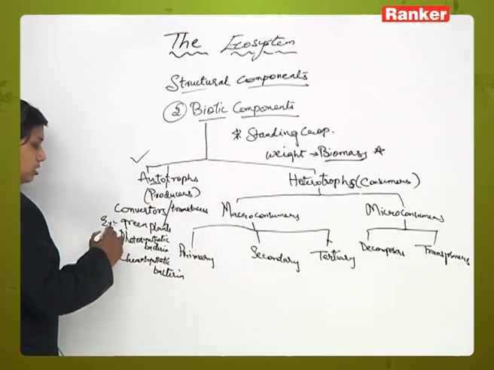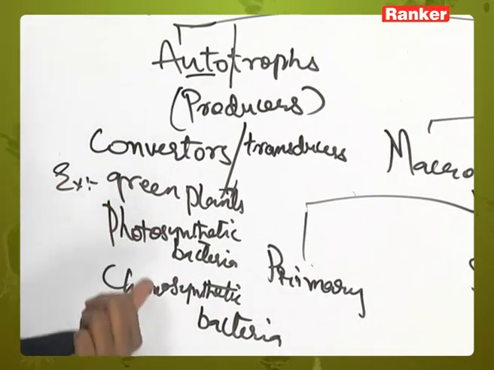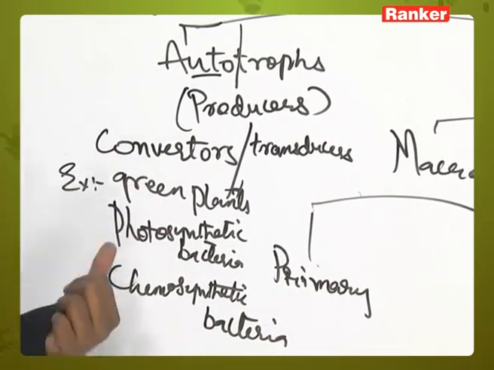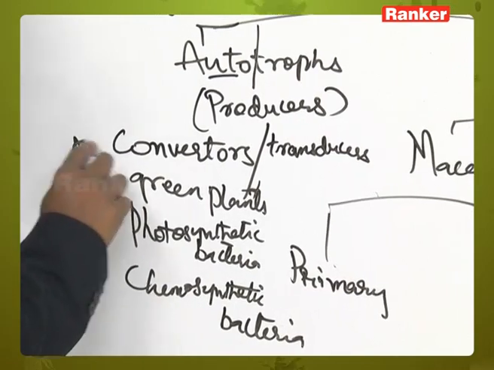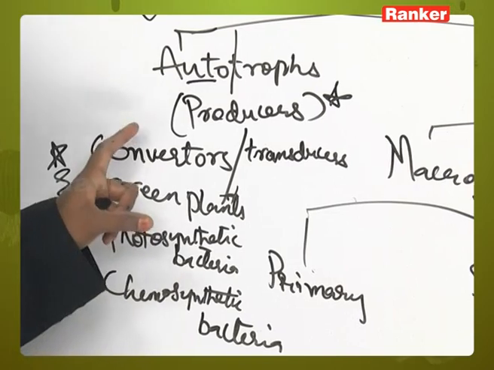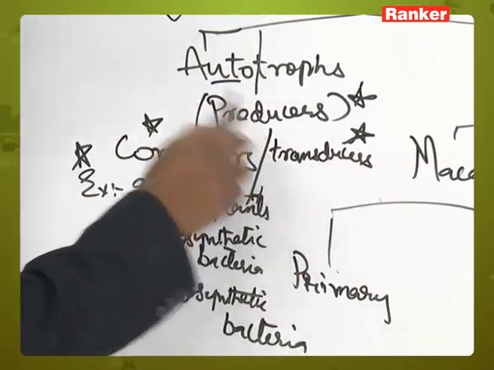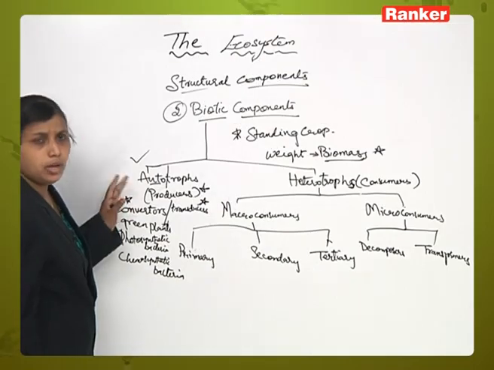You will get questions. Choose one of the examples of autotrophs: it may be green plants, photosynthetic bacteria, or chemosynthetic bacteria. These are important, and these are also called producers, which occupy the base of the pyramid. They are otherwise called converters or transducers. Autotrophs means the ability to prepare food by themselves.